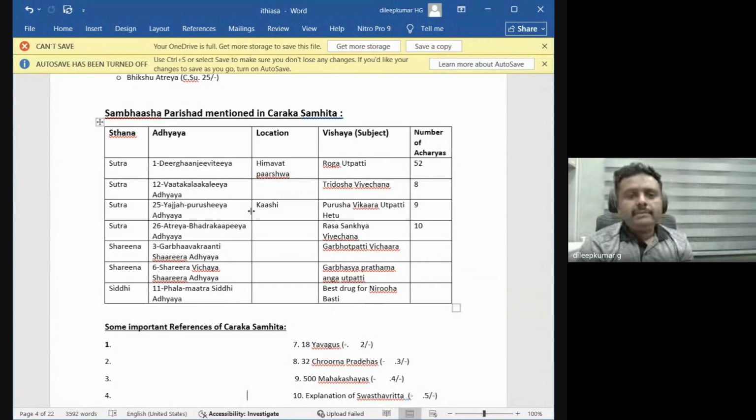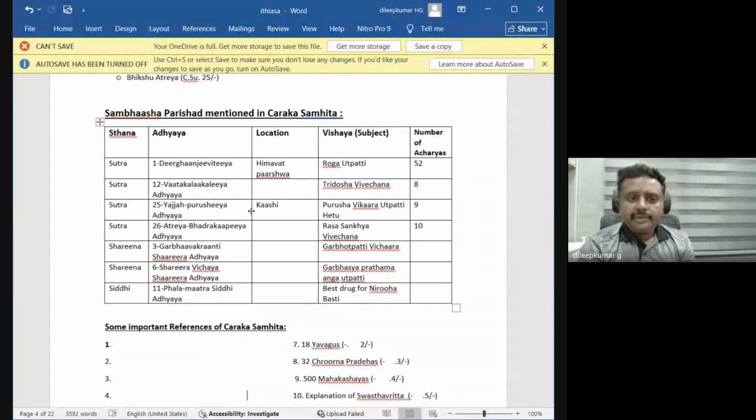These Sambhasha Parishads are very important. Around 7 Sambhasha Parishads are mentioned in Charaka Samhita. All the Sambhasha Parishads in detail, we will get definite questions in AAPG. One or two questions from AAPG.